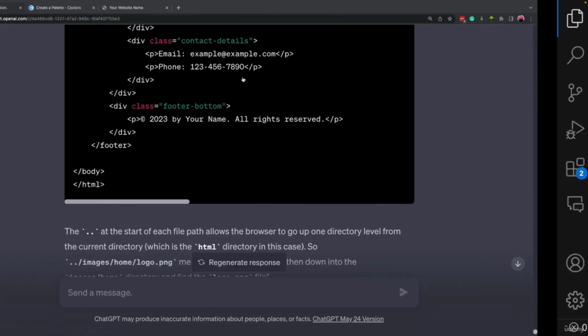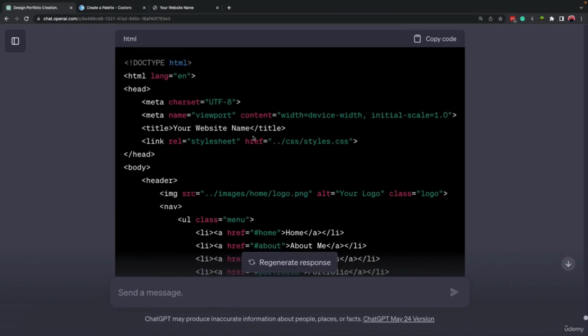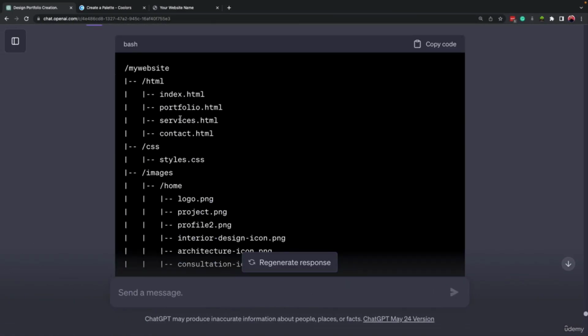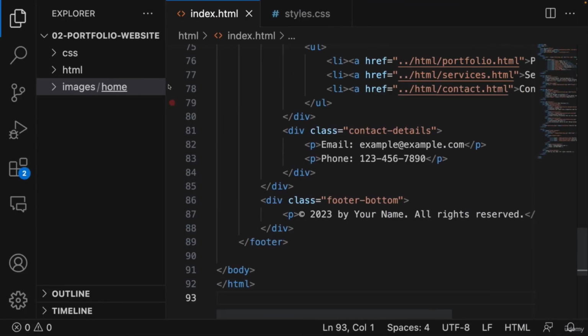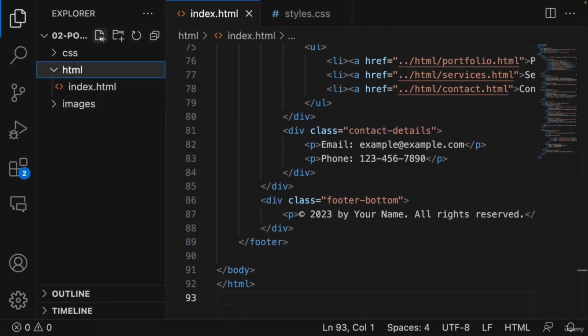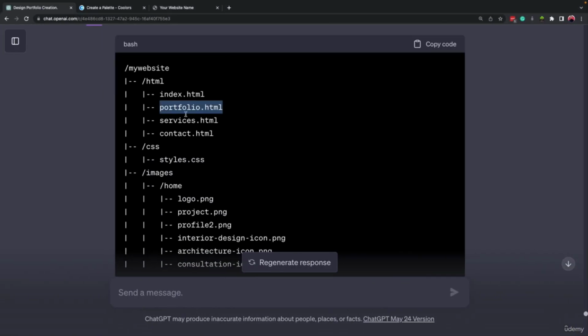Now, one thing, if you scroll up here inside our folder management, we have 3 other files that we don't have yet. So we can come here and create them right now, and later we can use them. So we have portfolio.html. We can come here inside HTML files. Again, I have selected the HTML folder and then I clicked on new file, paste portfolio.html.